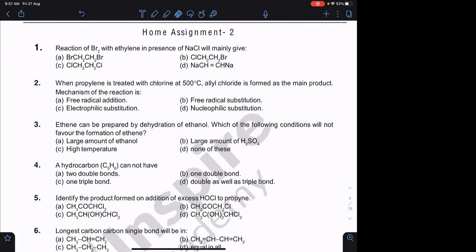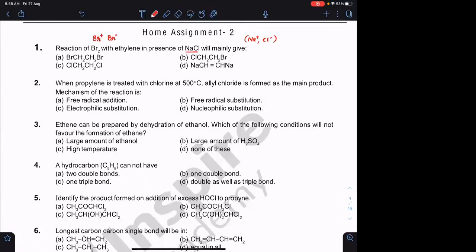What will we add on the alkene? You will be adding an electrophilic part as well as a nucleophilic part. What will I get from Br2? I will get something like Br⁺ and Br⁻. In the solution, you also have NaCl. NaCl is a strong electrolyte, so you will have Na⁺ and Cl⁻.